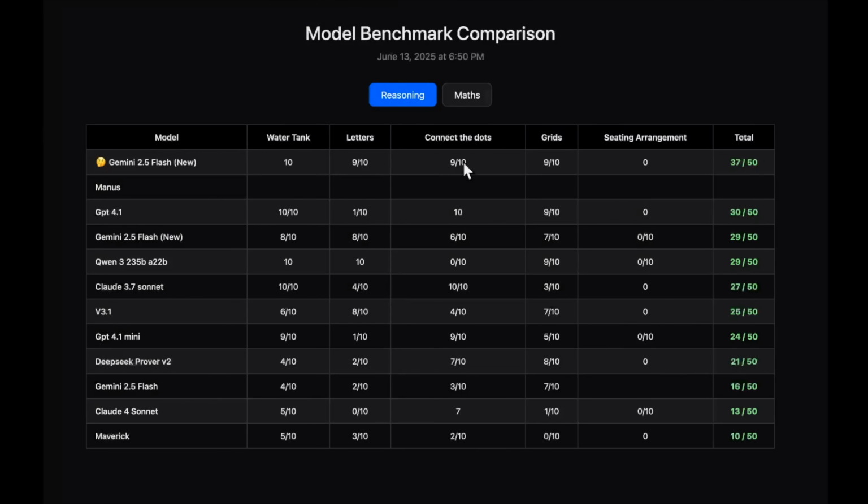I'll not waste your time, we'll directly get into the comparison. Here you can see there are 12 AI models. You can have a look at all of them, and you can see these are all my questions and the scores, how much they have scored out of 10. Each question was sent 10 times to the models, and I recorded how many times each got it right and came up with this table.